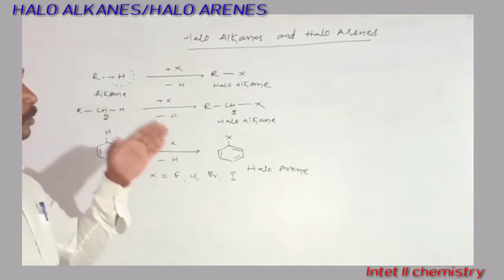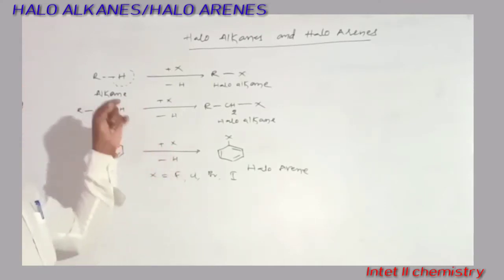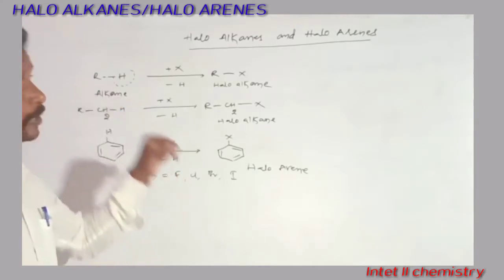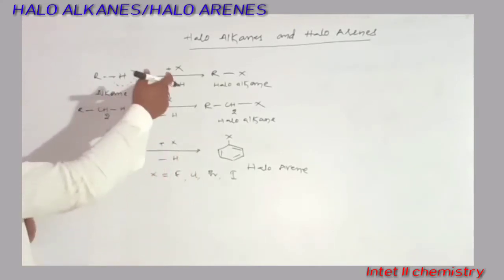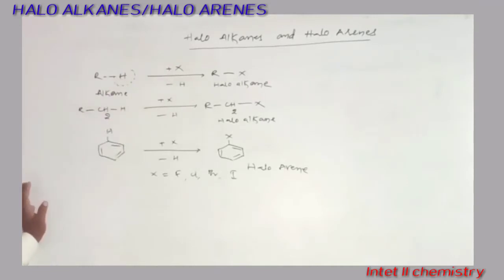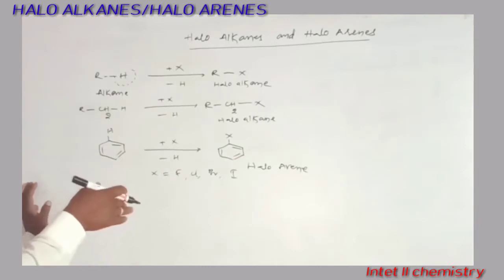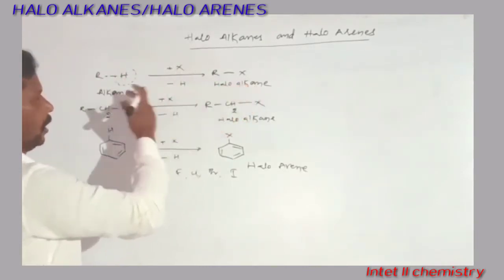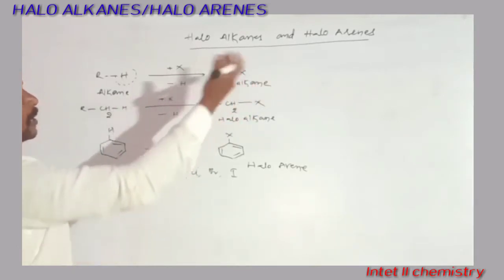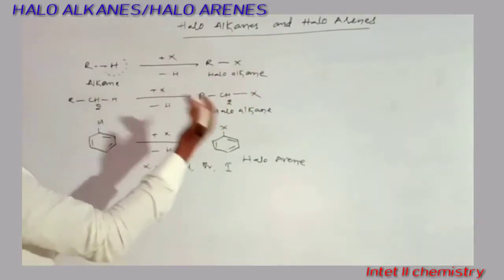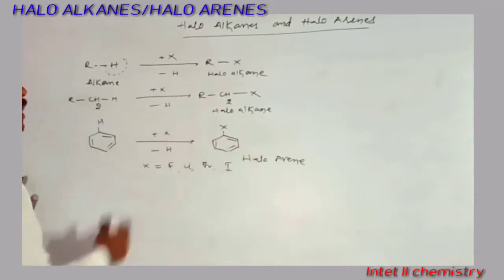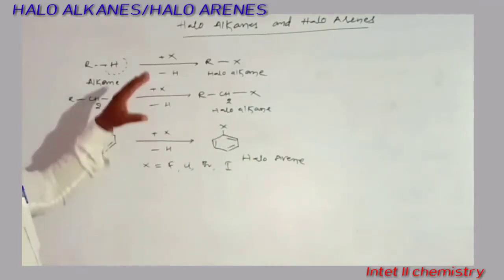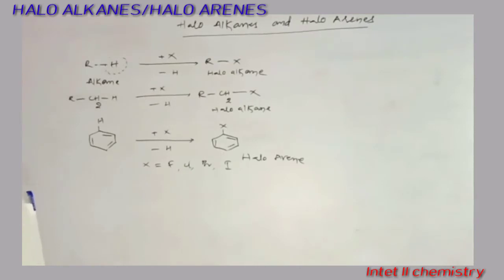These are organic compounds formed by the replacement of one hydrogen atom by a halogen atom. If they are formed from open chain compounds like alkanes and alkenes, they are called haloalkanes, and if formed from arenes, they are called haloarenes. So this is the definition of haloalkanes and haloarenes.